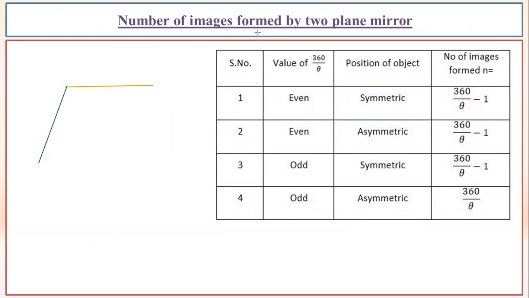So suppose for example here I am keeping these two mirrors with each other. The very first thing which you need to know is what is the angle between these two. The angle between them will help us determine how many images are going to form. Suppose any object has been placed over here, this is also a plane mirror, this is also a plane mirror, then how many images can be formed over there. I have given a simple formula with which you can easily calculate the total number of images that can be formed.